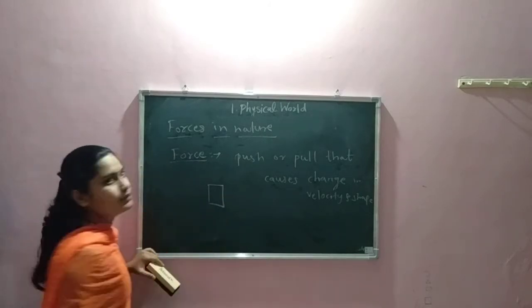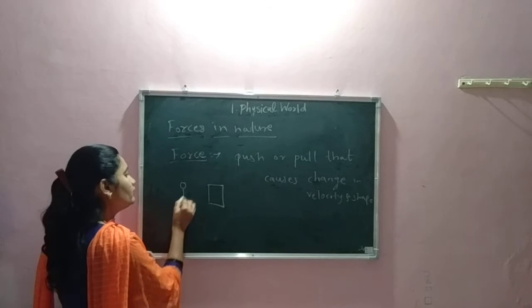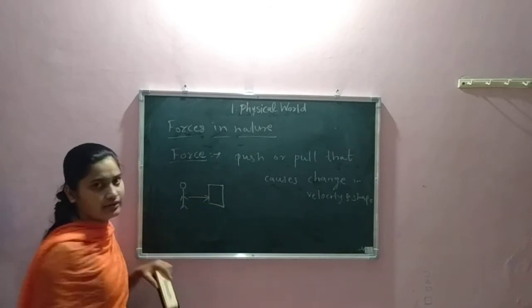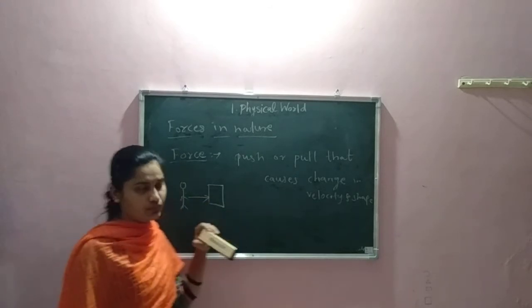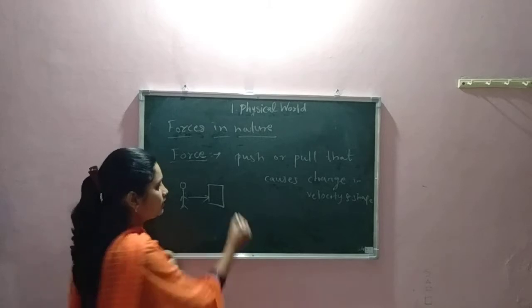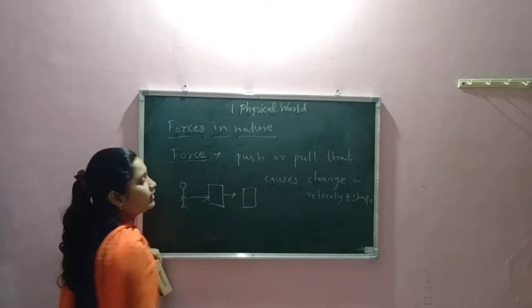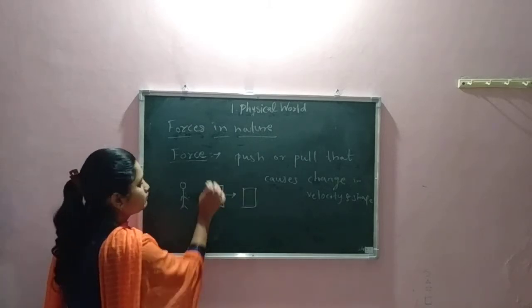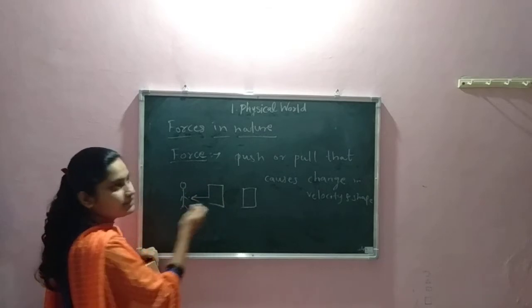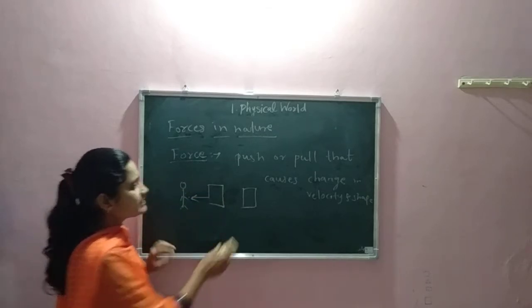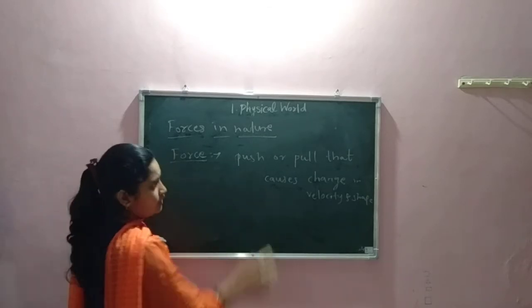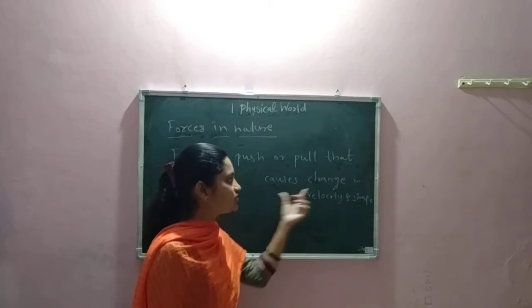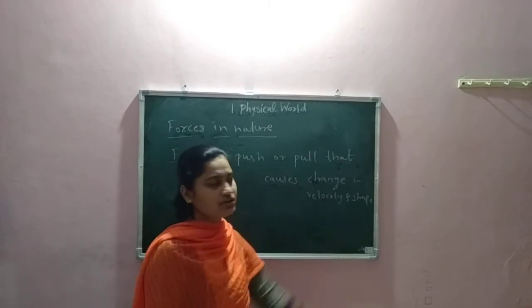If you take a book and push this book, what happens? It moves away from you. But if you pull this book, what happens? It comes nearer to you. So that is about push and pull, which cause a change in velocity or shape.